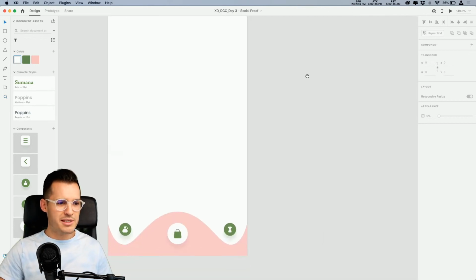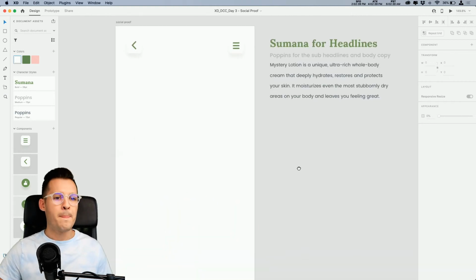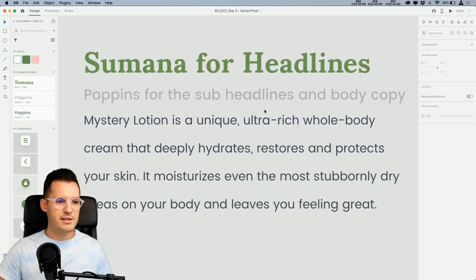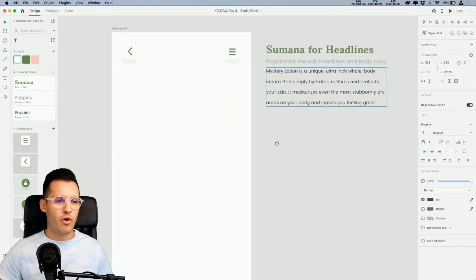If you're not used to Adobe XD and you're going, what did he just say? Stacks and all this stuff. Don't worry, we're going to get there. So we have this really cool typography we're using over here. We have Sumana for the headlines, Poppins, and Poppins again for the subheadlines and for our body copy.